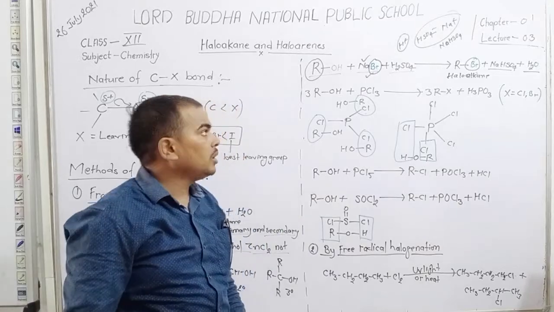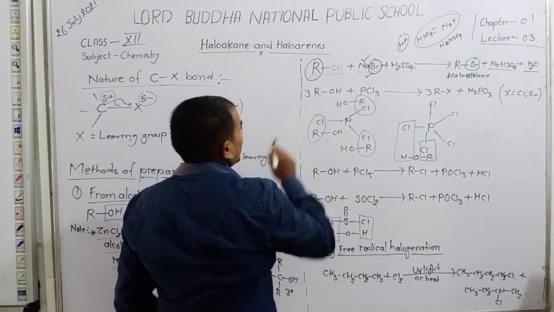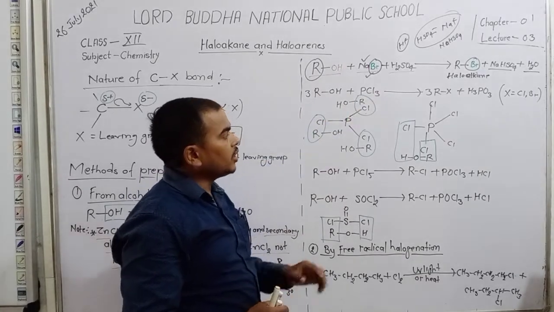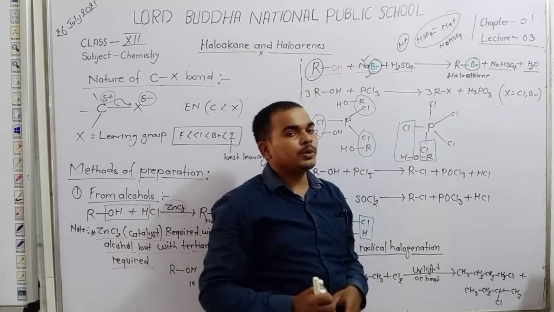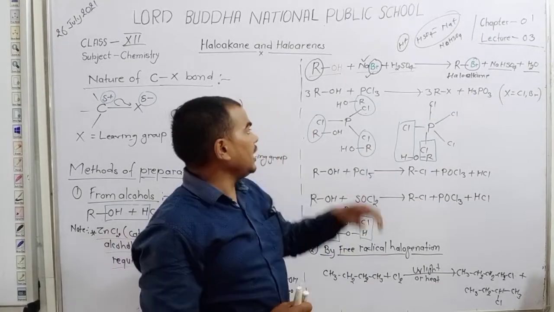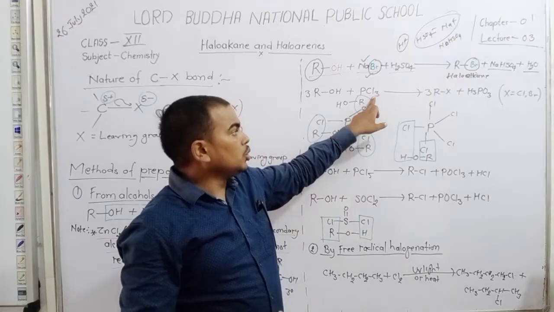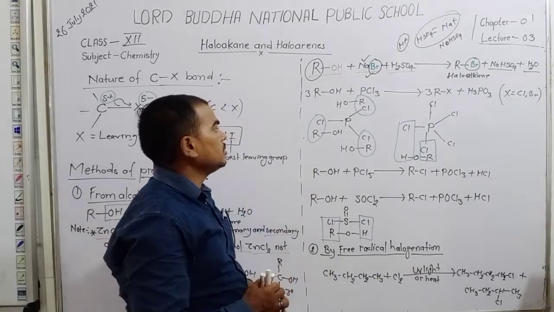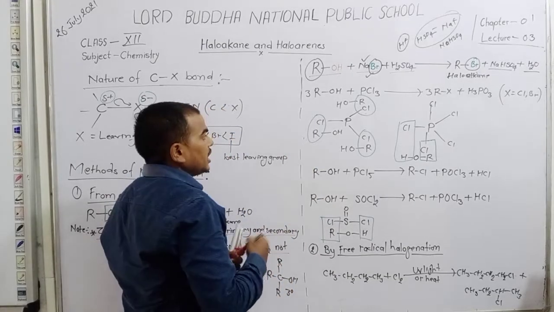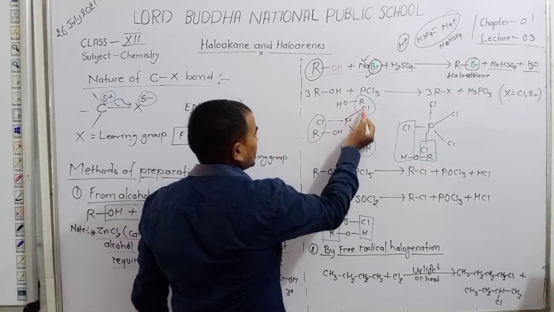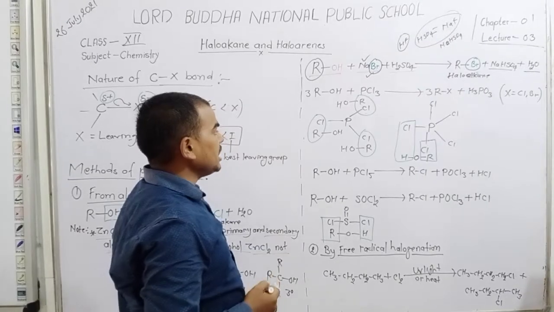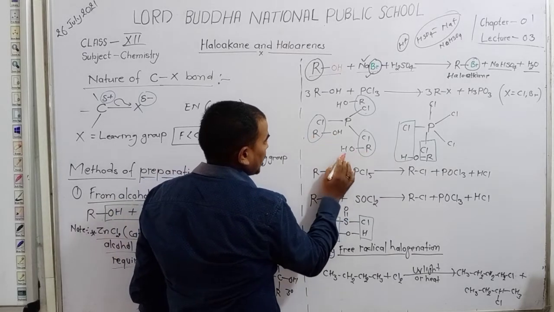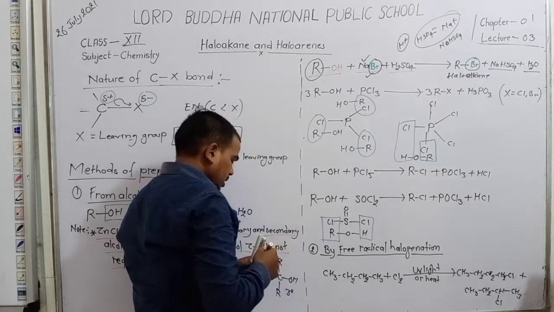Dear student, in this reaction, 3 ROH react with PCl3 and convert into 3 RX plus H3PO3. Dear student, in place of X you always take Cl or Br. In this reaction, phosphorus is joined with 3 chlorine, that is PCl3. With PCl3, 3 ROH, the first ROH, second ROH and third ROH, react in this manner.